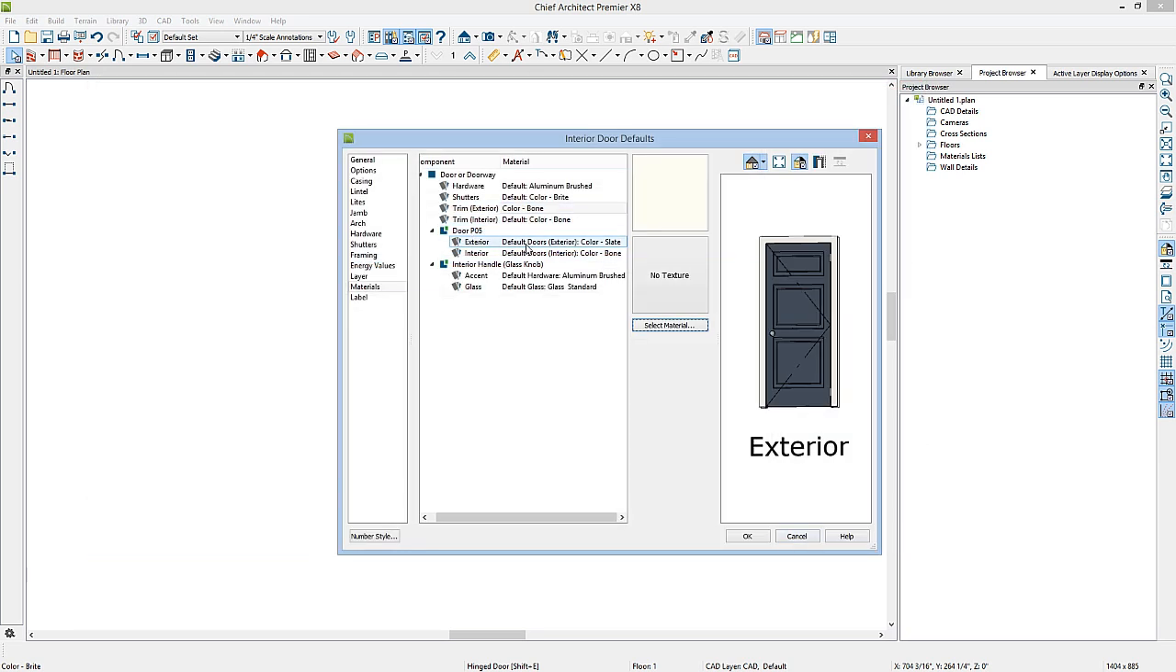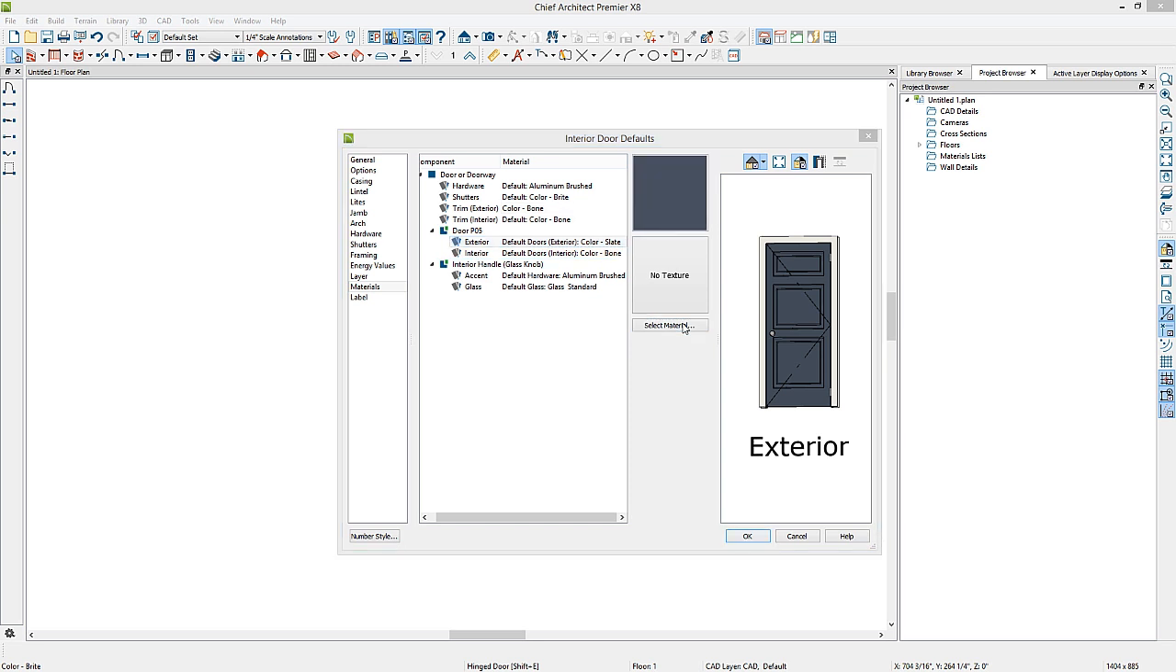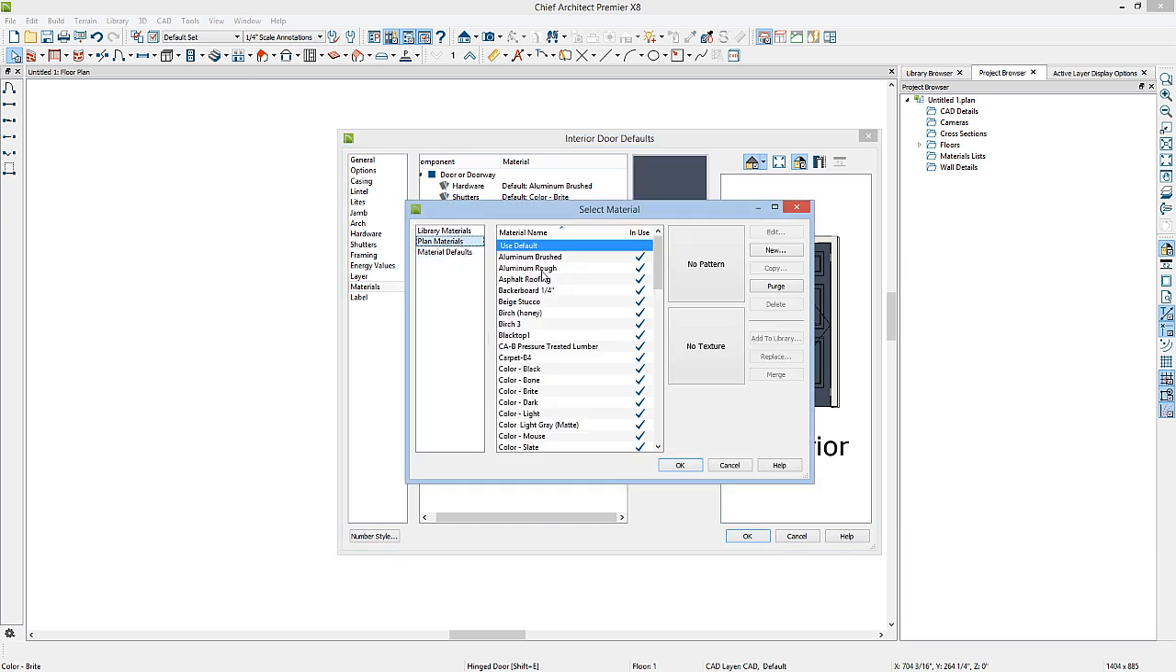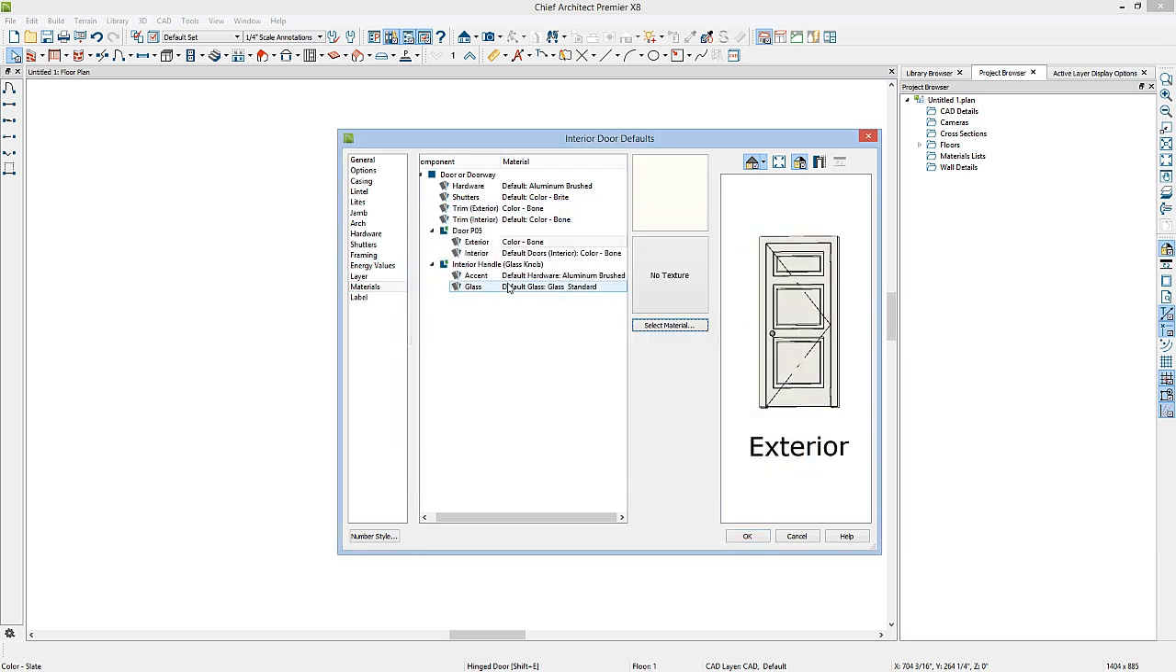The doors themselves are also different on the exterior and interior sides. I'll change this as well to use that same color, bone, on the surface of the door. And you'll notice here that you have an option to change the hardware material, but I've added an accent doorknob, that glass doorknob, so I could change the material of the components of that doorknob here.